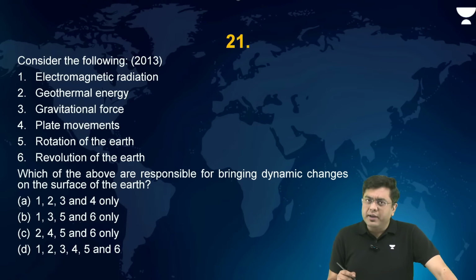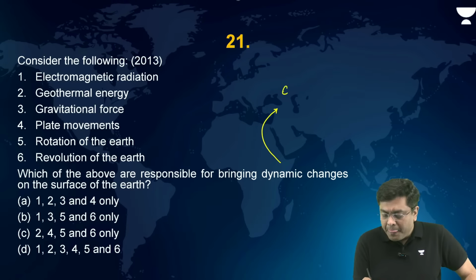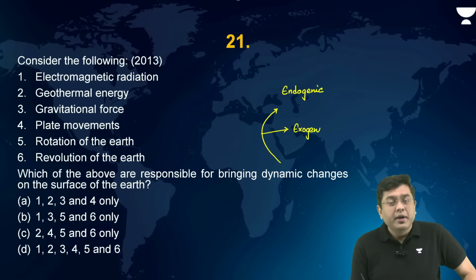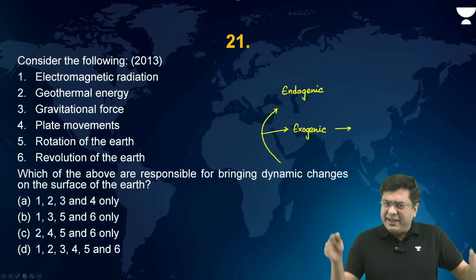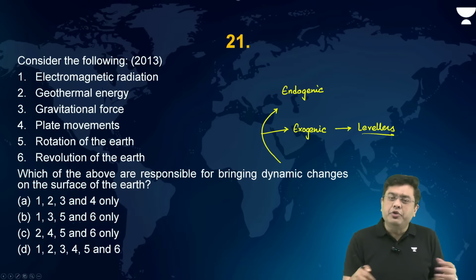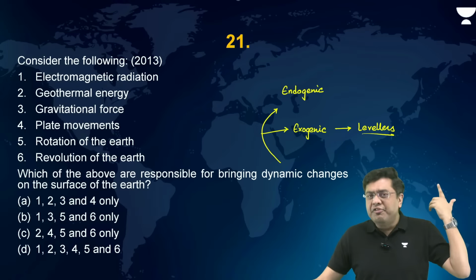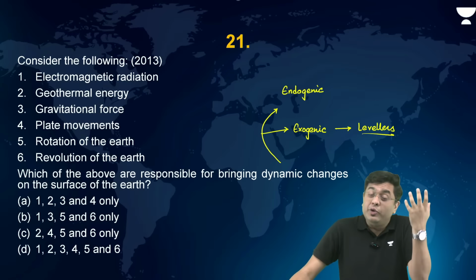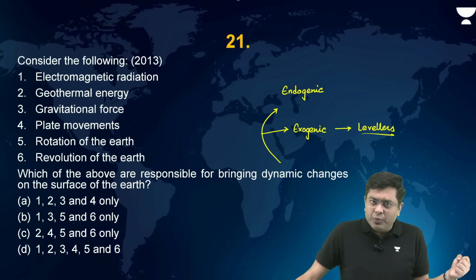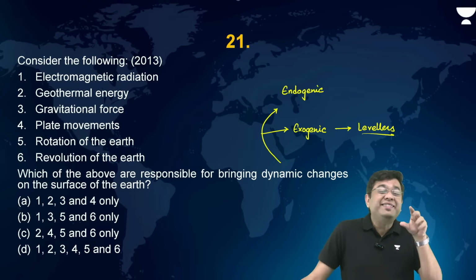Changes to the surface of the earth are basically brought about by a mixture of endogenic and exogenic forces. Right? Exogenic forces, that is, acting from exterior, are known as levelers. Whatever the earth creates from interior, exogenic force will flatten it. A mountain will be flattened. The Aravallis, at one point of time, were so tall that you had glaciers originating. Look at the Aravallis now. But endogenic forces keep on creating, building. So they are also known as tectonic forces.